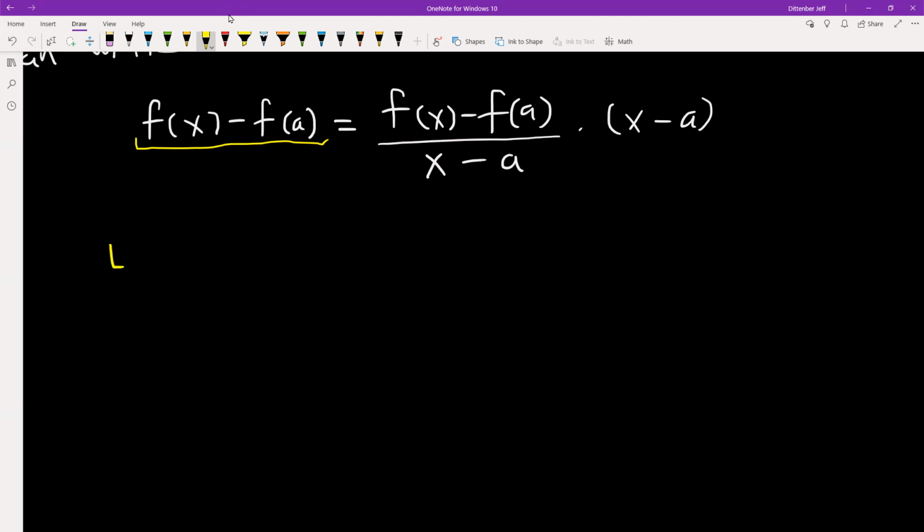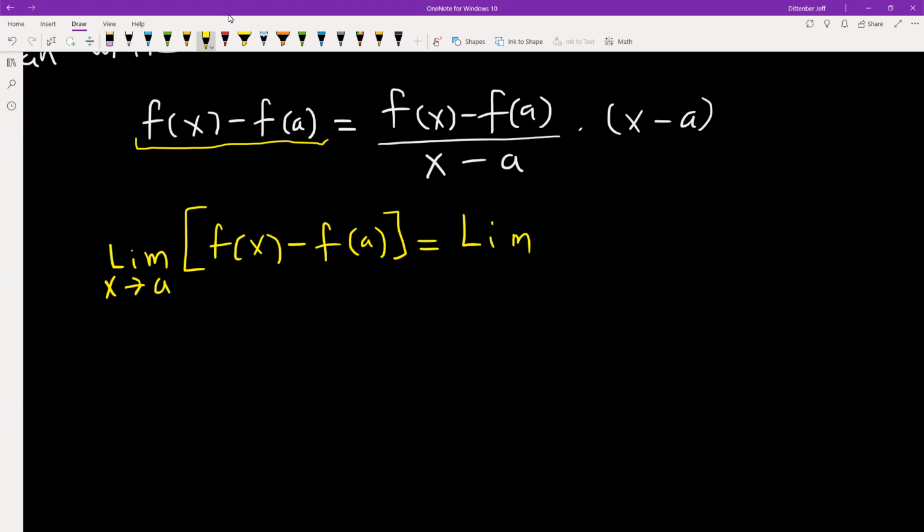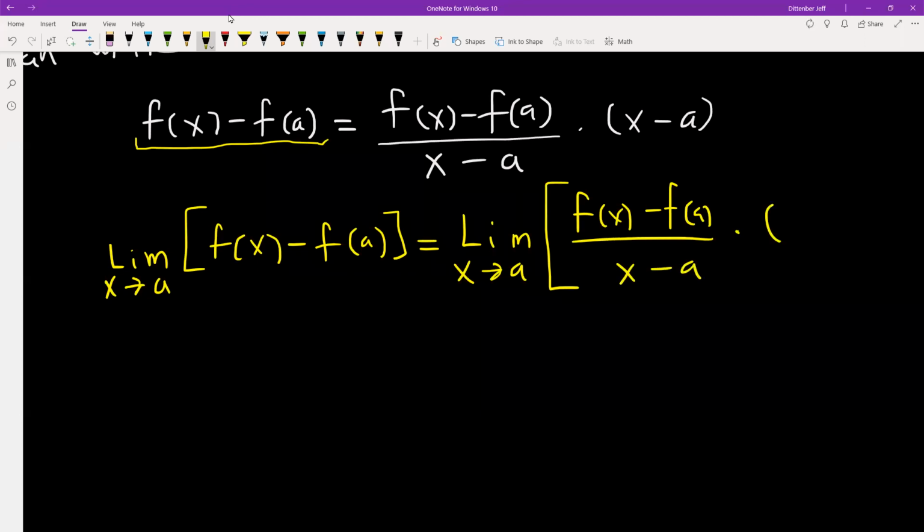And now I'm going to go ahead and take the limit as x goes to a for both sides. So on the left side, I'm going to get the limit of f of x minus f of a. And on the right side, I've got the limit of a product as x goes to a. So I'll have f of x minus f of a divided by x minus a, then multiplied by x minus a.